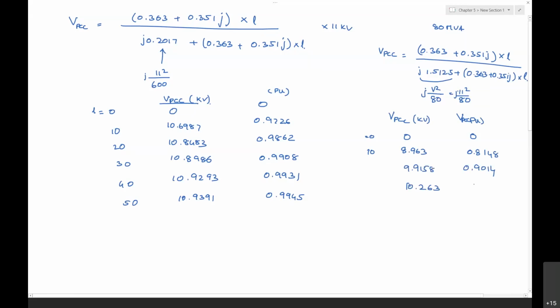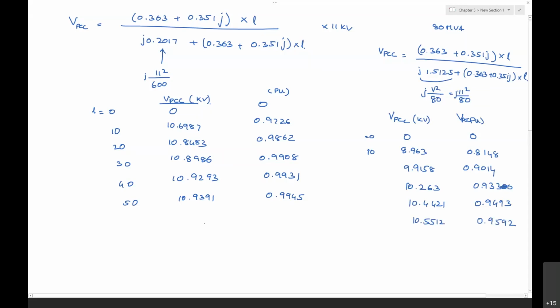Then 10.263 is 0.9330. Then 10.4421 is 0.9493. And 10.5512 is 0.9592.